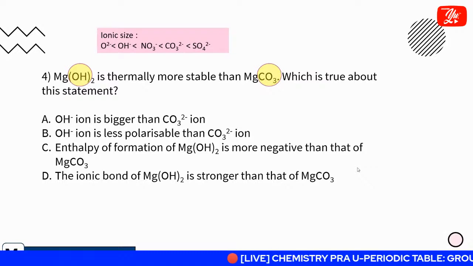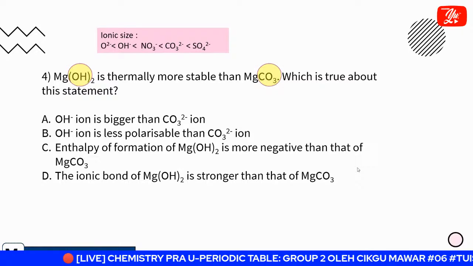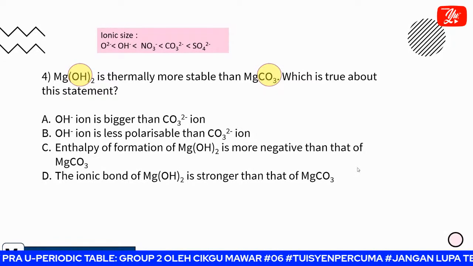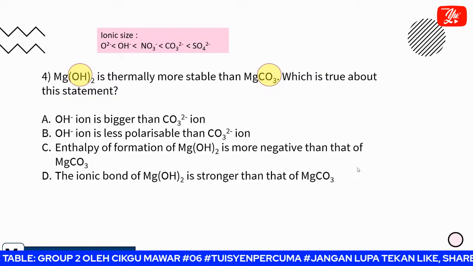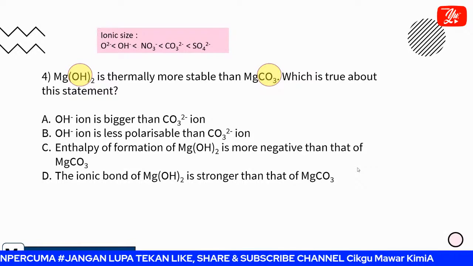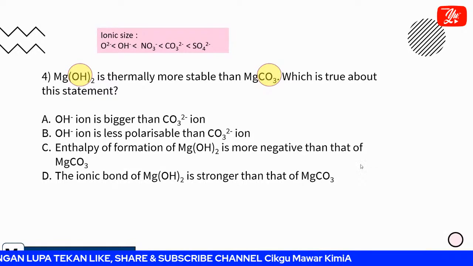Hydroxide ion is the bigger, salah. Hydroxide ion is less polarizable than carbonate ion. This one is the correct spelling, polarizable. So tadi maybe I wrong spell, polarizability. Nanti you betulkan, polarizability. This one is the correct spelling.